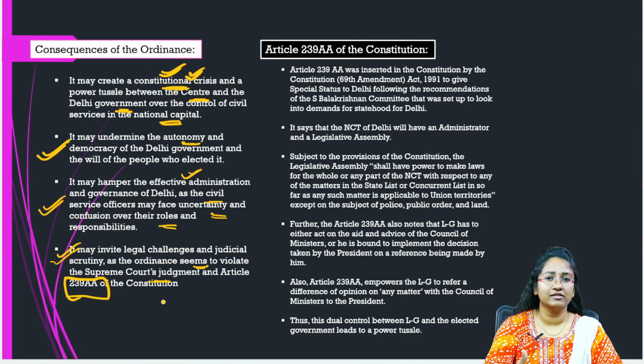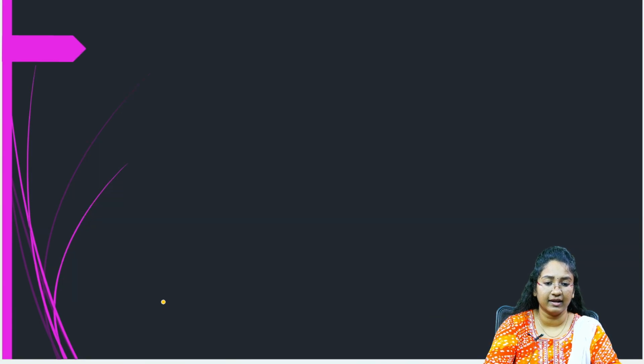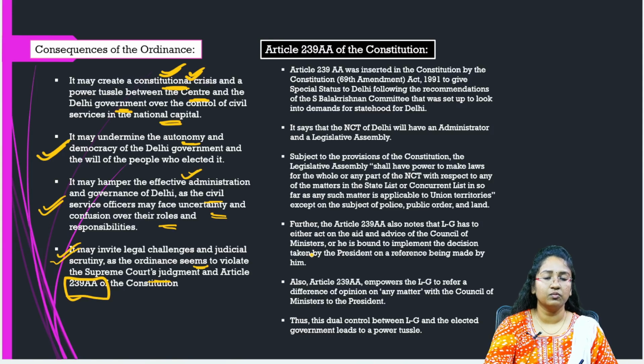So what is this Article 239AA? For now, do remember these are the various consequences of the ordinance. We have seen the issues with the ordinance and the consequences of the ordinance, and here we have one important article, that is Article 239AA of the Constitution. So let's have a look at the article. This was inserted into the Constitution by the 69th Amendment Act of 1991.